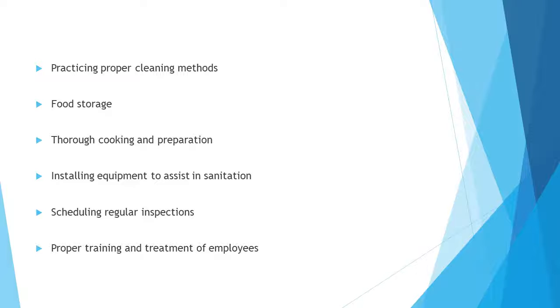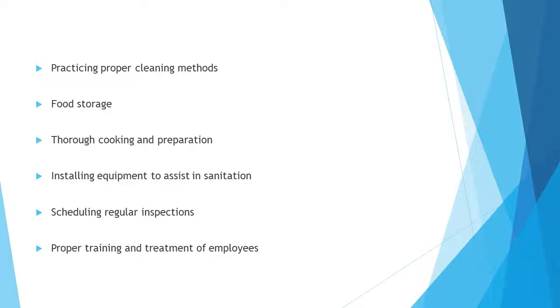Food storage is one of the key factors to preventing contamination. Microorganisms grow the fastest between 40 and 140 degrees Fahrenheit. Proper refrigerator storage prevents the raw products from spoiling. Food should be kept on shelves at least 15 centimeters off the floor and in a temperature of 40 degrees Fahrenheit or lower. Always use the first in, first out method, as this ensures the freshest possible ingredients are used for the final product.